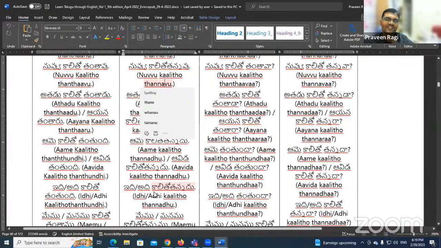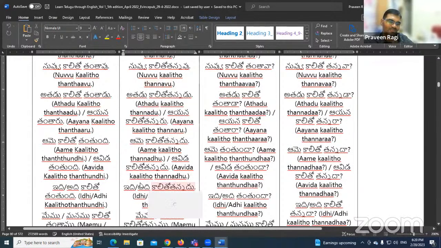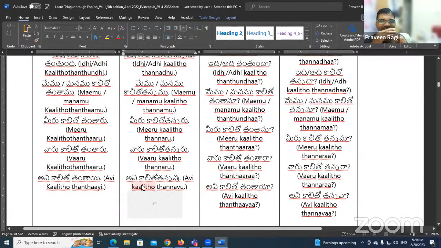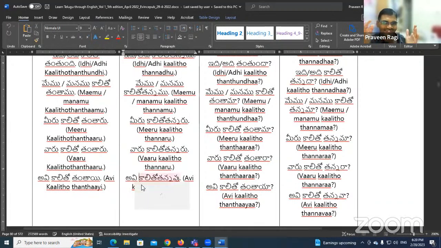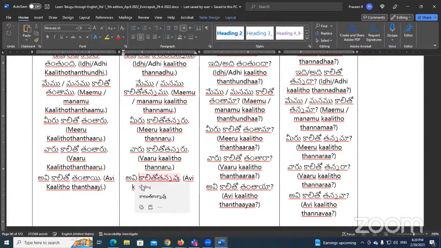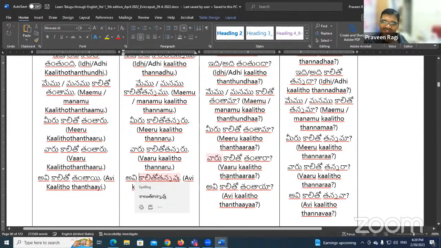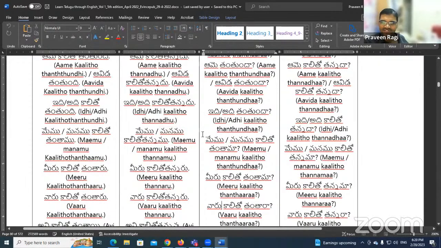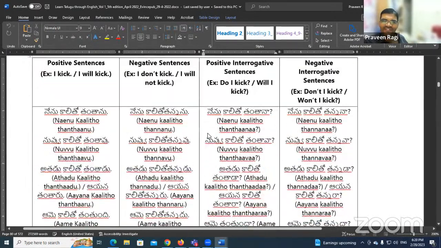Since there is a problem on the screen, I couldn't remove the screen properly, but you read correctly without reading, because those subjects in the sequence are in your mind. So you read correctly, Andy. Now let's see how to make the question forms: positive interrogative and negative interrogative. As I explained before, it is very easy. Just the ending will be, instead of nu, na. Can you try this one?